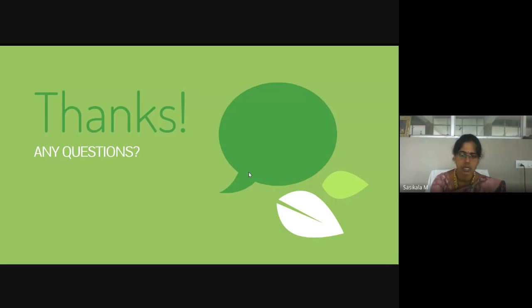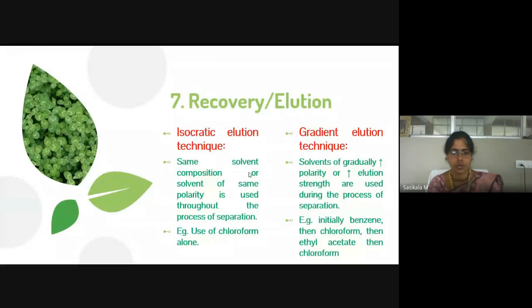If there are any questions in column adsorption chromatography, you can ask now. Next, we'll move on to another column chromatographic technique. Column adsorption chromatography is the basic technique under column chromatography.